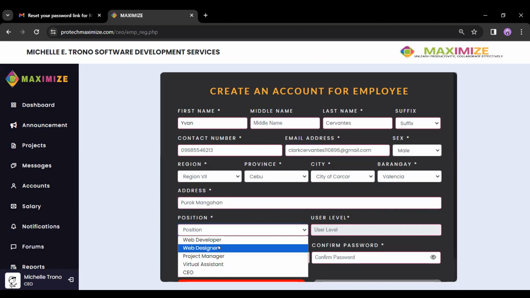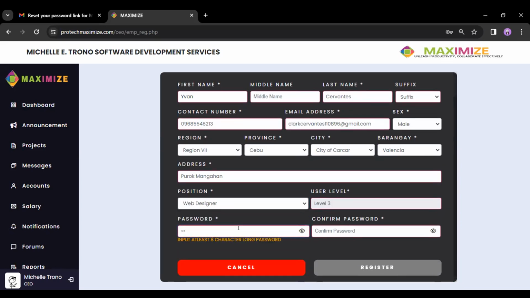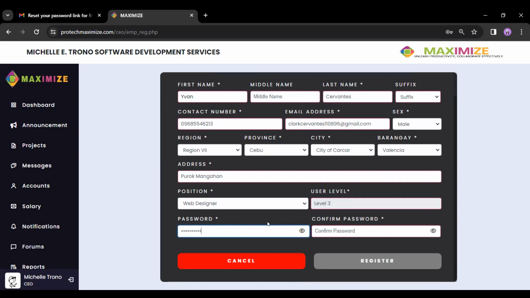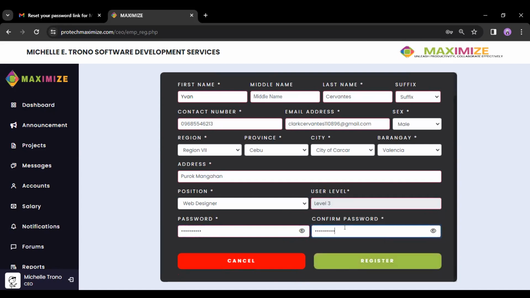Assign the position. This time we just assign this as web designer, which falls under project member. As you can see, if the fields are not satisfied or don't have correct information, our register button will not automatically open.